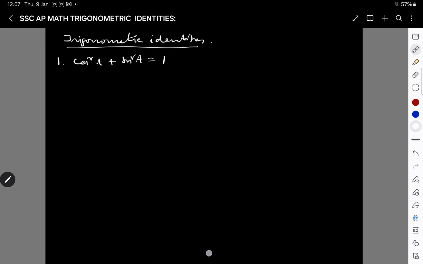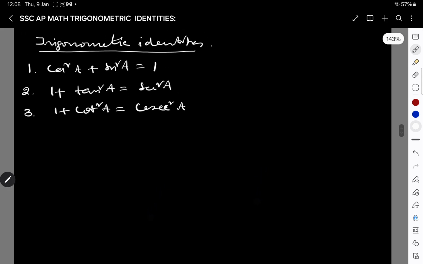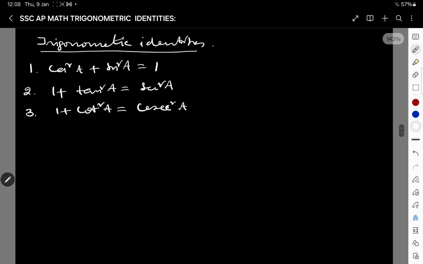The second one is 1 plus tan square a is equal to secant square a, and the third one is 1 plus cot square a is equal to cosecant square a. These are the three identities very useful in trigonometry in finding out or establishing other relations.